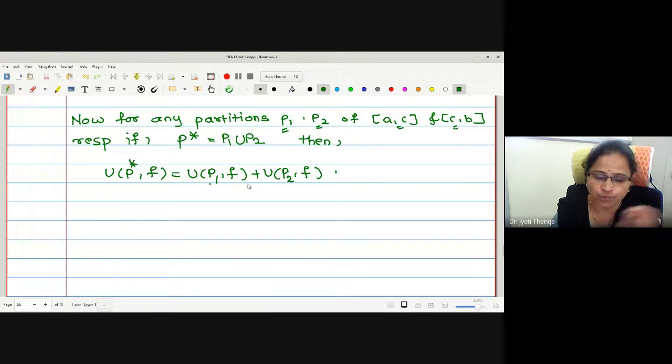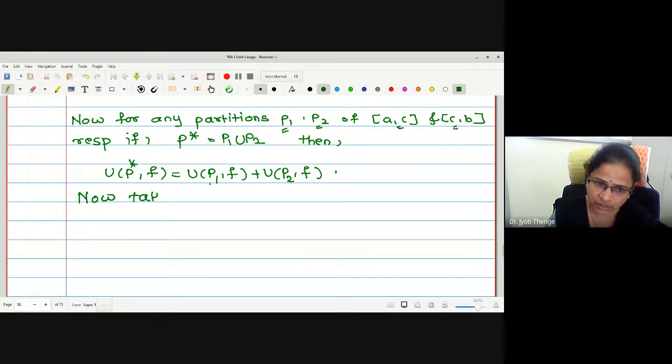Correspondingly on the interval AB as well, and we will just take the infima. Therefore, I will write directly now, taking infimum of all partitions.